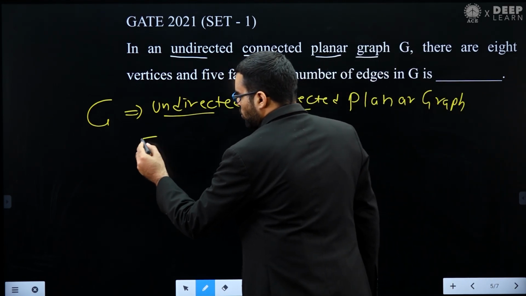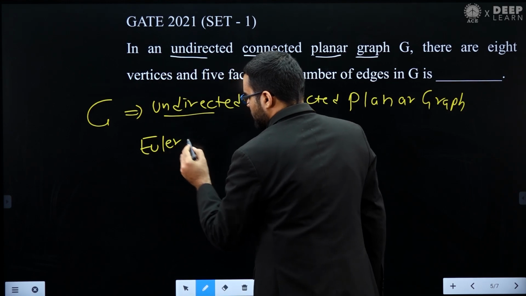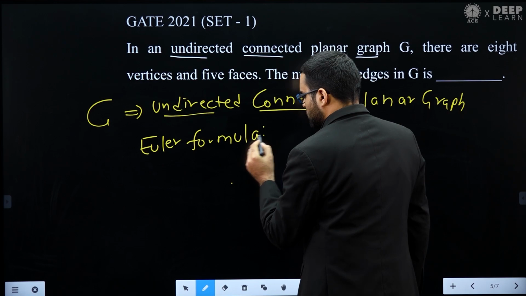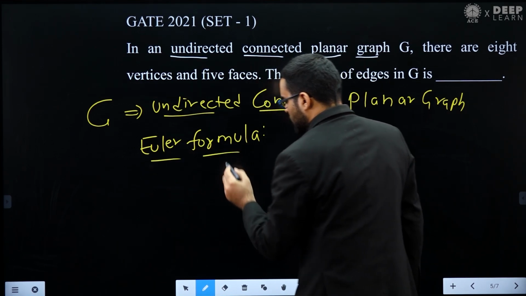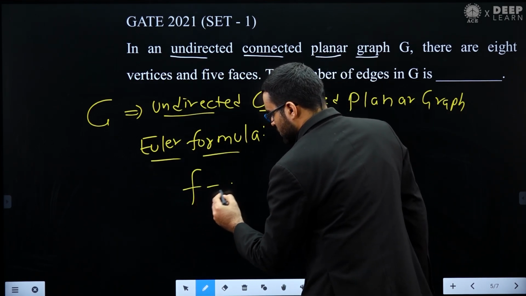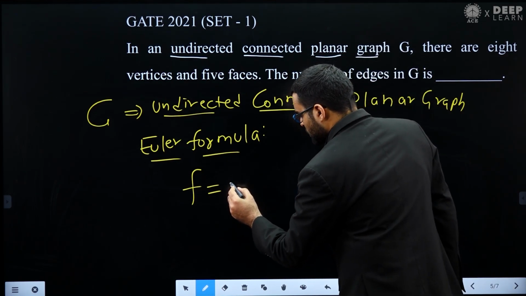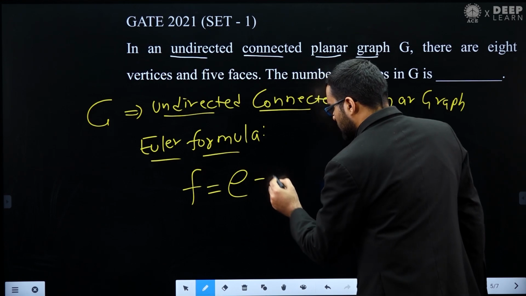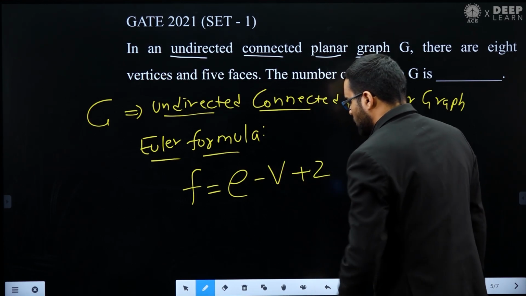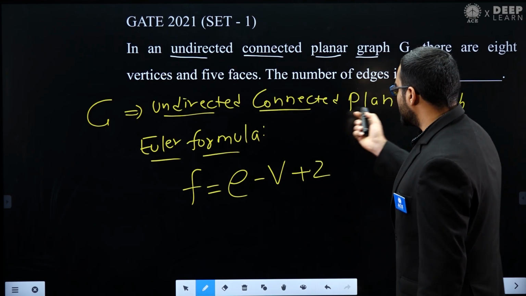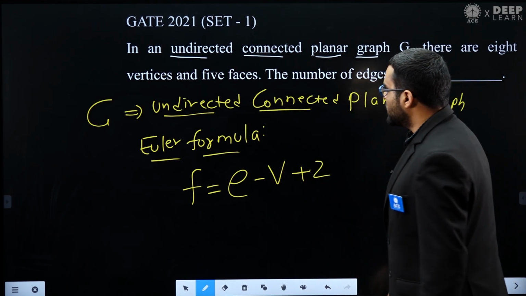We have the Euler formula for this, and it says that the number of faces, F, where F means number of faces, is equal to the number of edges minus the number of vertices plus 2. So this is a very simple Euler formula for an undirected connected planar graph. We can apply this.